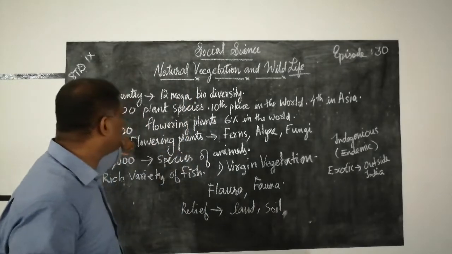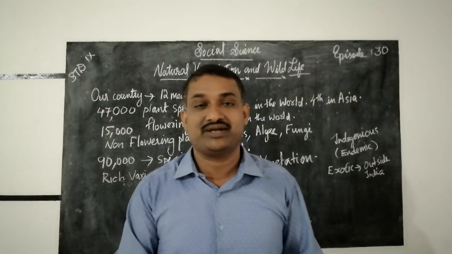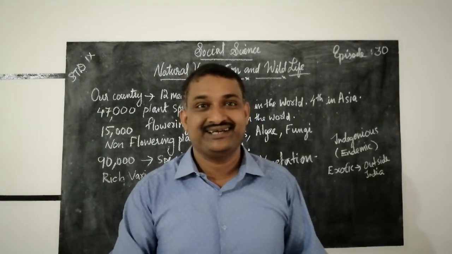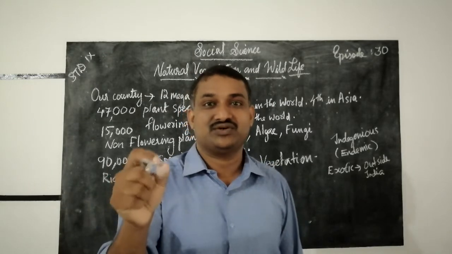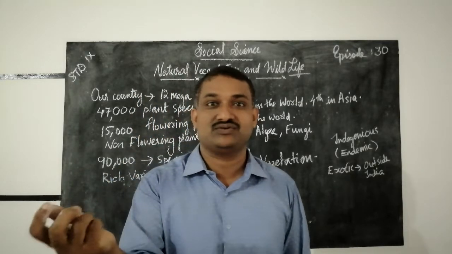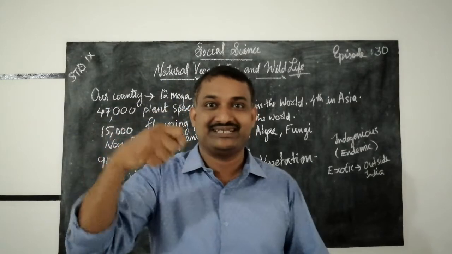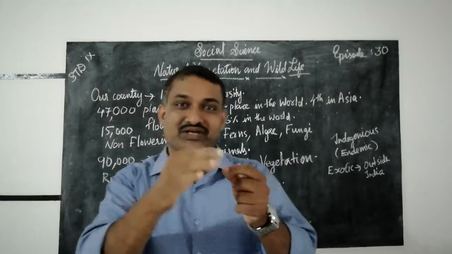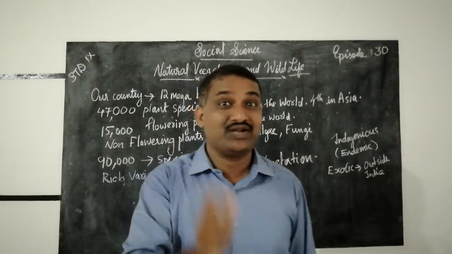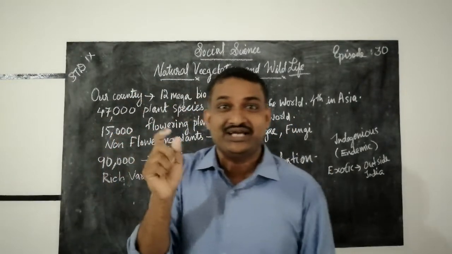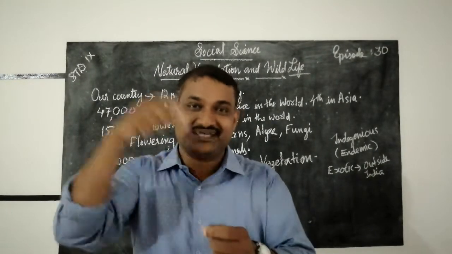Next, 15,000 flowering plants are there in our country. Sometimes you may like plants. Sometimes in your courtyard, different kinds of plants and different colors of flowers may be there. Sometimes children may pluck the flowers and take the petals one by one. Sometimes, if you like the flowers very much, you won't allow anyone to pluck them.